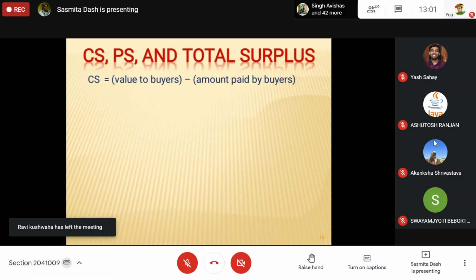So what we need to find out is the new quantity. In case of a price increase, consumer surplus will decrease but producer surplus will increase. But in case of a price decrease, consumer surplus will increase but producer surplus will decrease. This is how we calculate consumer surplus and producer surplus.